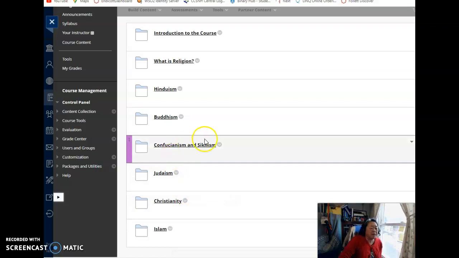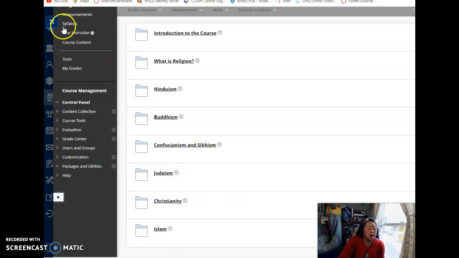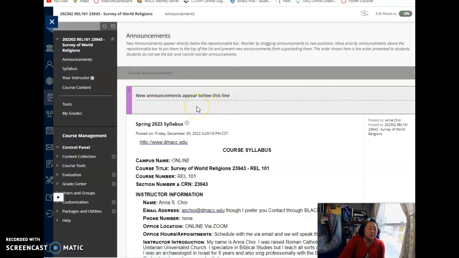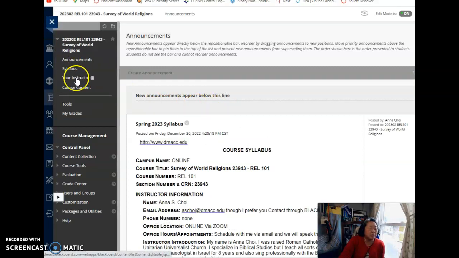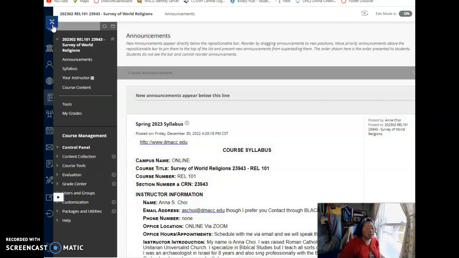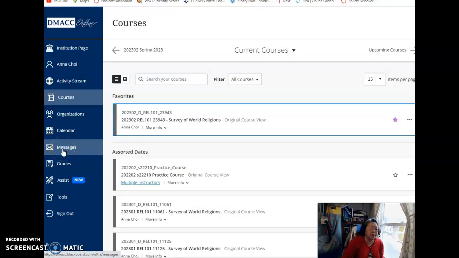So I think a lot of it is self-explanatory. Everything that you really need is up here. This is all your additional stuff, but really you have the announcements where I'll make any announcements, and also I'll send you an email. Here's the syllabus. Here's about me, and then course content is the key thing in addition to reading the syllabus. Once again, this is where you'll send me messages under Blackboard messages. I will try to respond within 24 hours, if not sooner. And I look forward to reading your materials and reading the Introduce Me section about who you are.